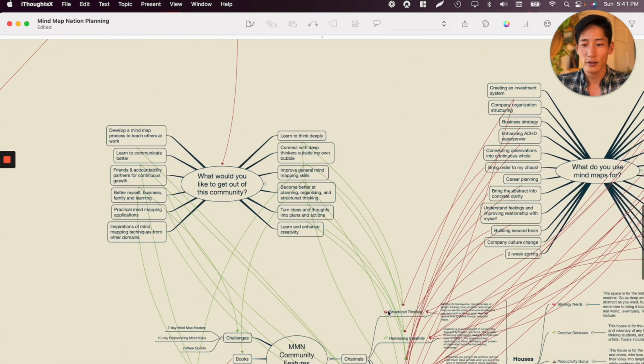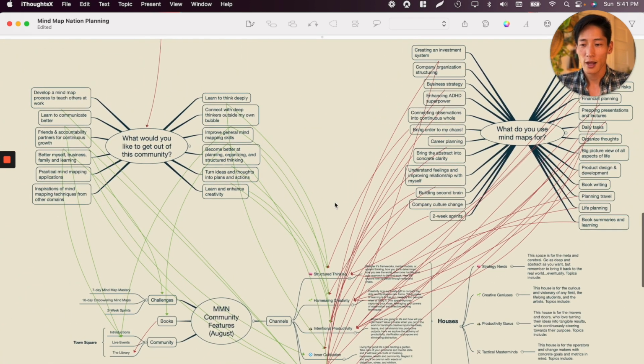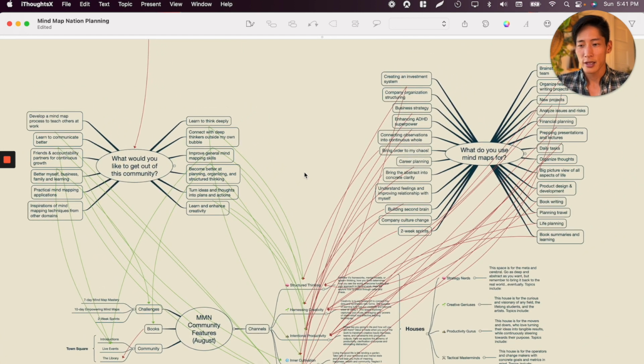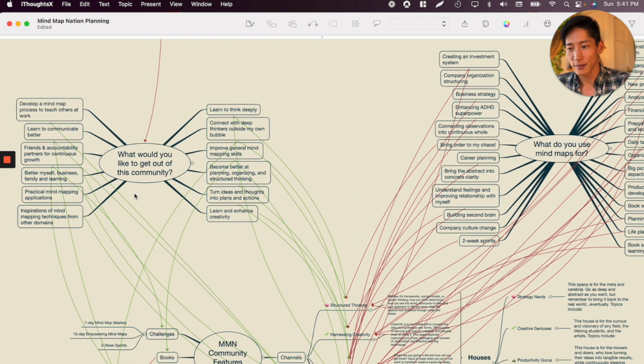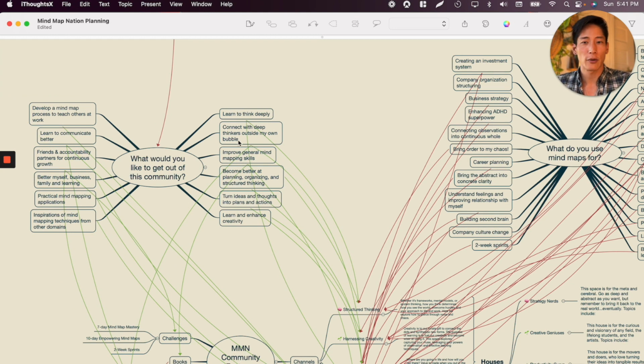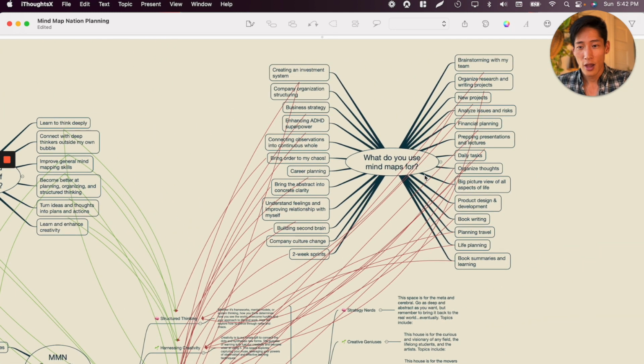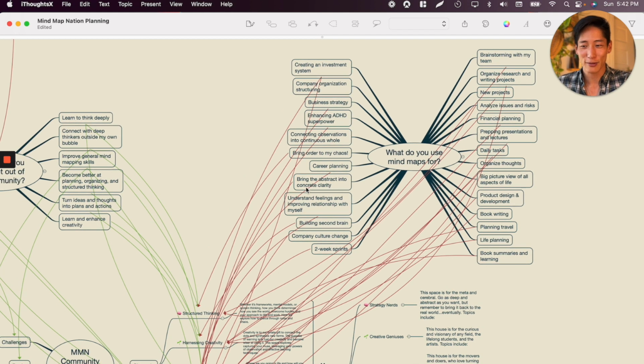phrased in a way that tells me what people are looking for in a MyMap community, which is awesome, because what I did was I went through the 70 or so applications one by one and teased out all of the insights, everything that people have told me. For example, what would you like to get out of this community? Learn to think deeply, connect with people outside of my bubble, better myself, my business, self-development, learn to communicate better, right? And then what do you use mind mapping for? Well, I've got brainstorming with my team, new projects, analyze issues and risks, plan travel, book writing, bringing abstract into